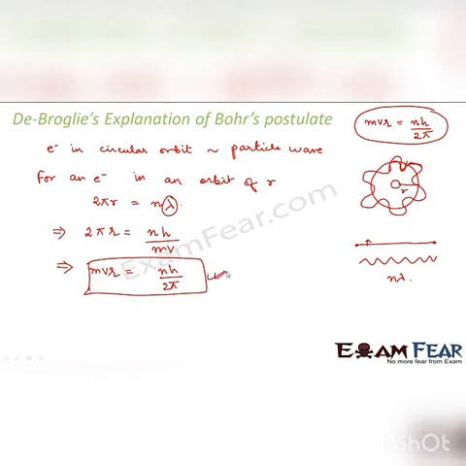Right? So we can see that the same postulate which was given by Bohr considering electron as a particle, we arrive at the same postulate considering electron as a wave. So in this case, we have considered electron's circular motion as a particle wave, and we have also applied this logic considering the wave nature, right? Because in case of wave, it so happens that only those wavelengths survive at the nodes for which the net wavelength is an integral multiple of lambda, right? So for more detail on this specific topic, you can refer to the lesson on waves.